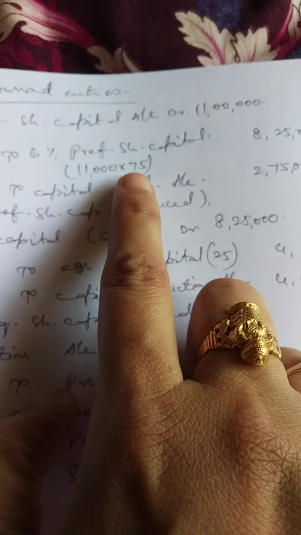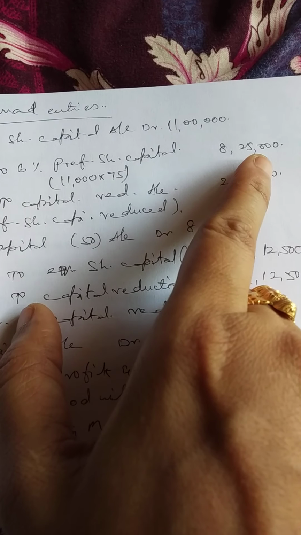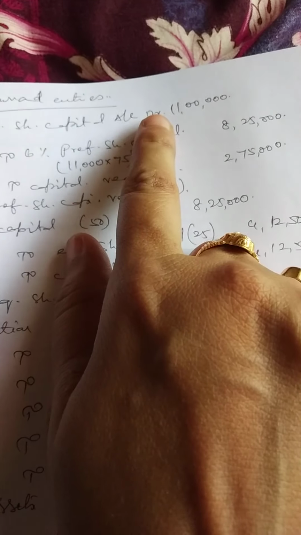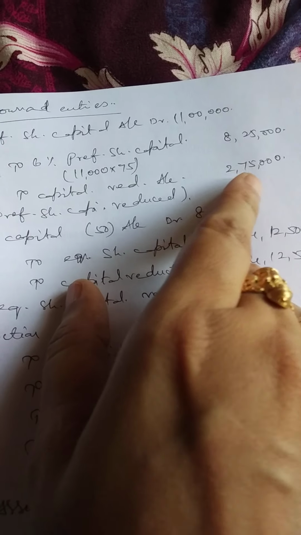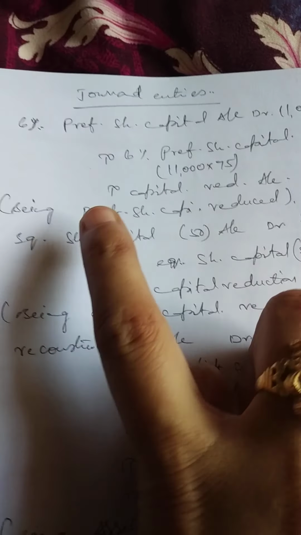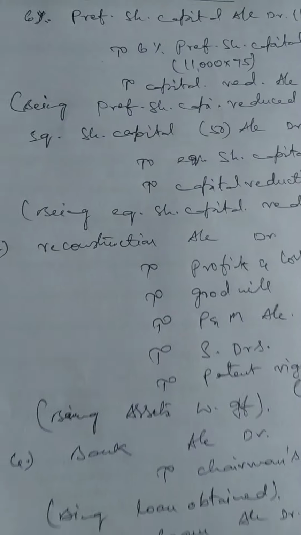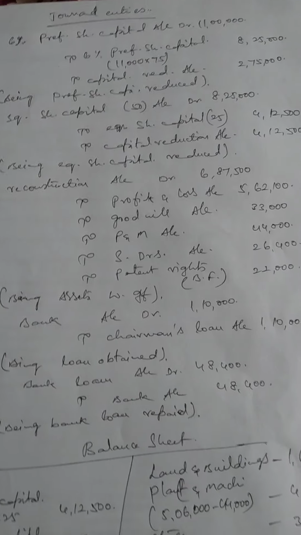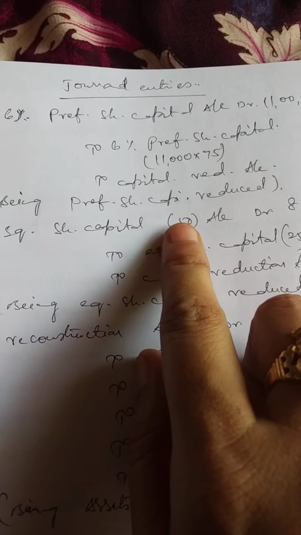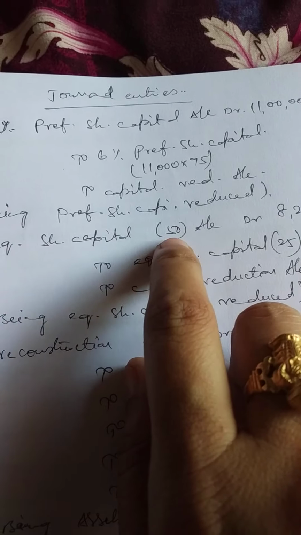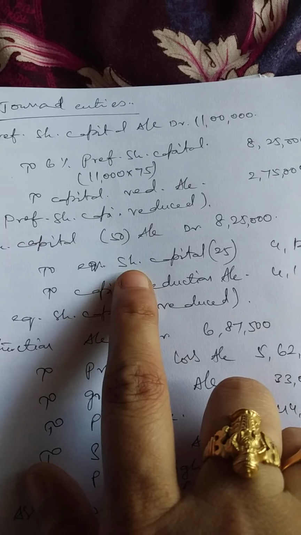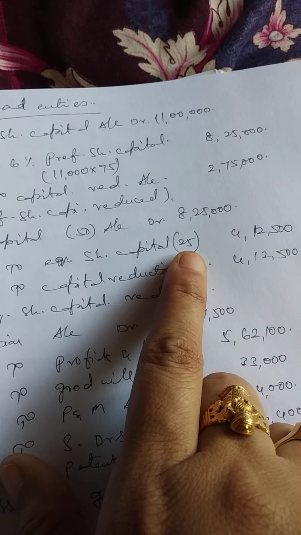So 11,000 shares into 75, that comes to 8,25,000. And what is capital reduction? 11,000 into 25, or else you can deduct 11 lakhs minus 8,25,000, that is 2,75,000. Narration is being preference share capital reduced. Next, same is the case with equity share capital. So what is the equity share capital here, girls? Equity share capital face value is rupees 50. I told you, because 16,500 ordinary shares fully paid, value is 8,25,000. So he asked to reduce each equity share to the value of rupees 25 each.